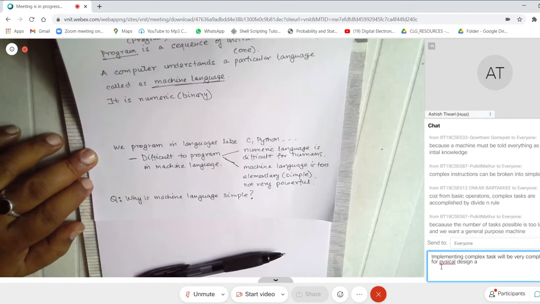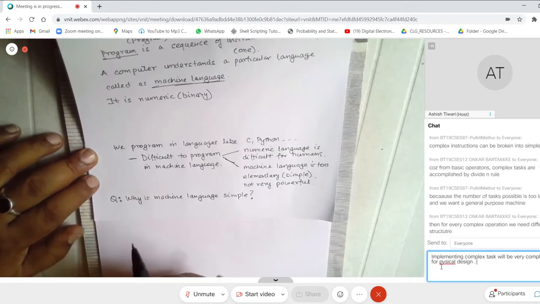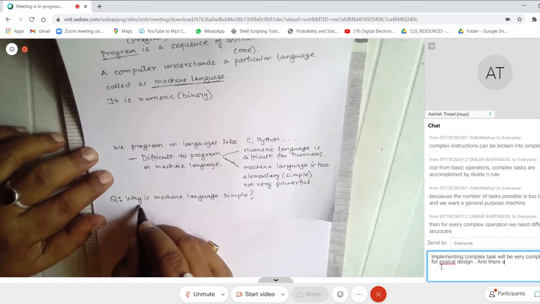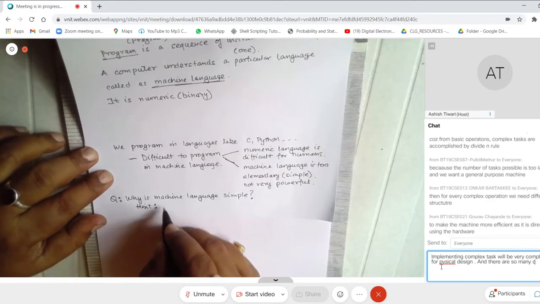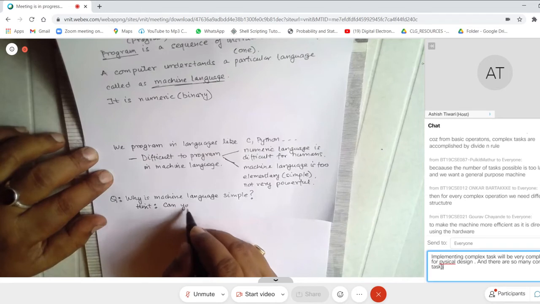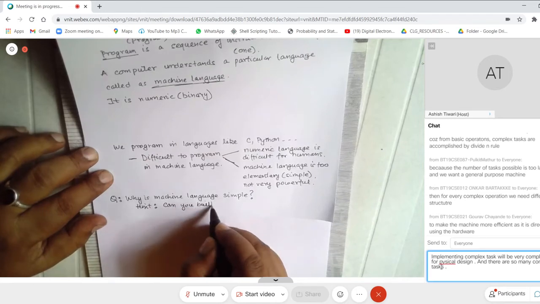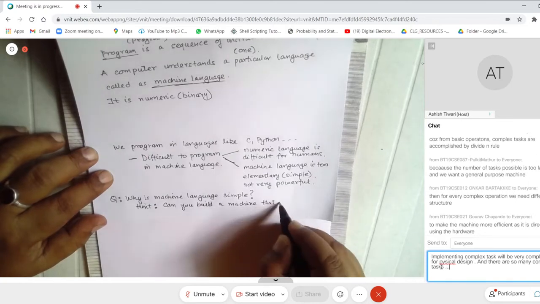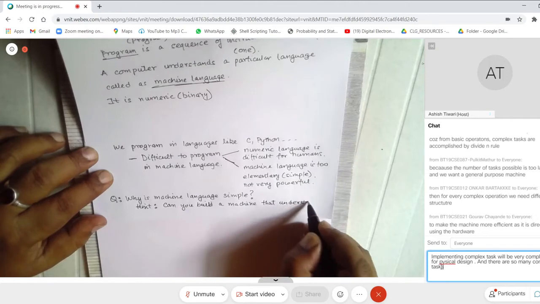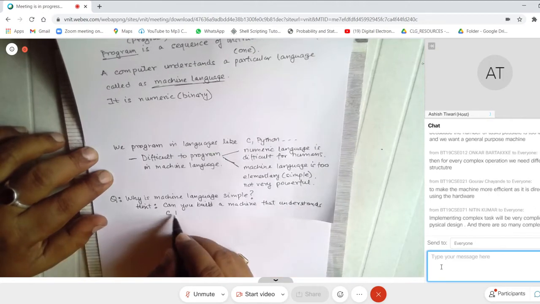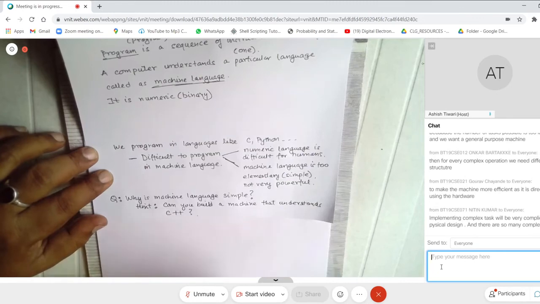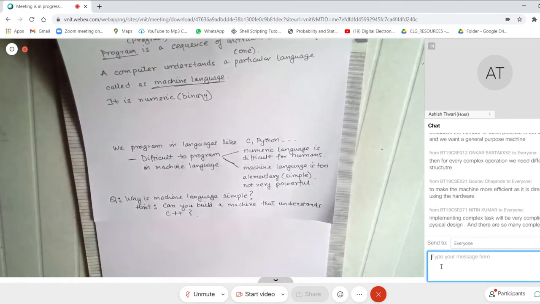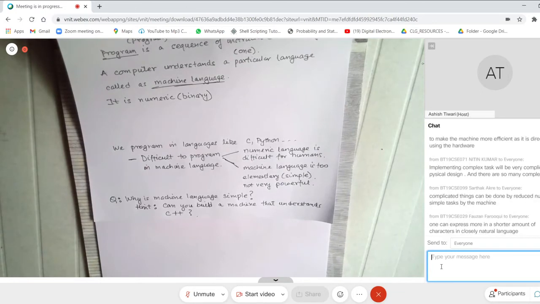Most of you would say no, right? Okay, I can give you a hint for this. Can you build a machine that understands C++, say, for example? Implementing complex tasks will be complicated for physical design, and there are so many complex tasks. Very good. One can express more in a shorter number of characters in something closely natural.